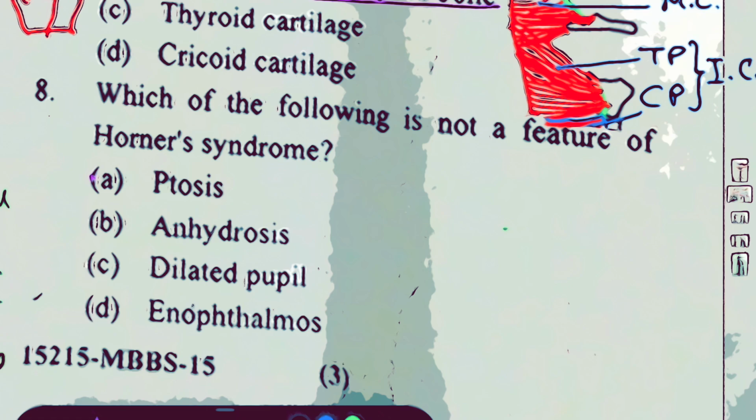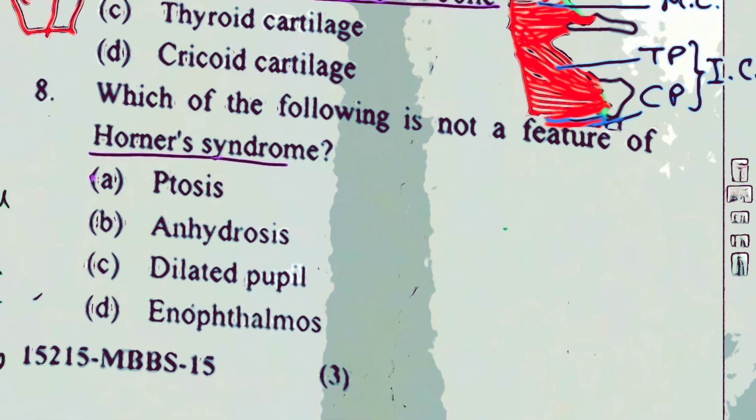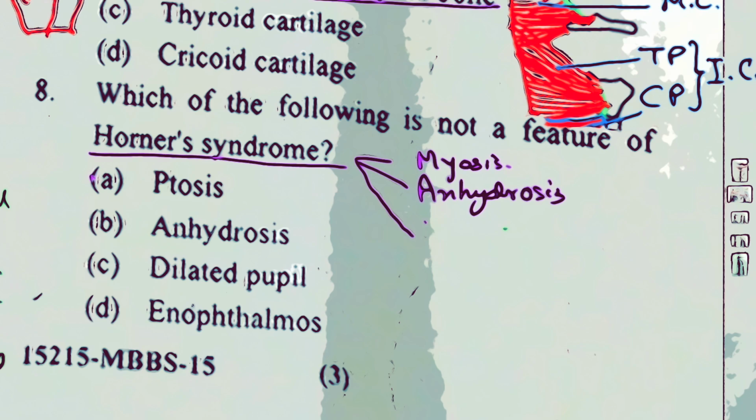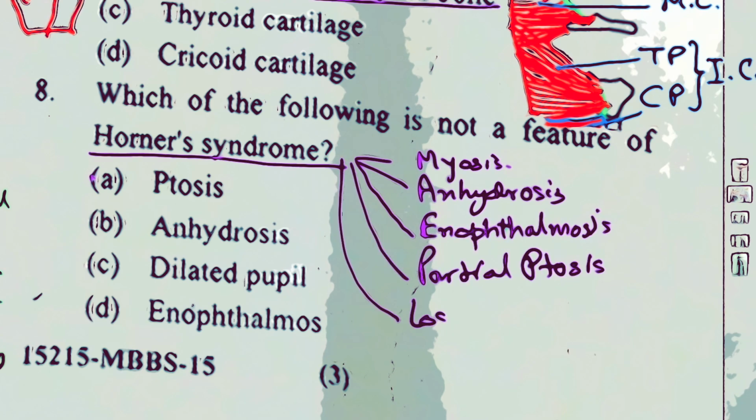That's called Klumpke's paralysis. So in Horner syndrome, all the sympathetic innervation to the structures in the orbit is lost. So what will be the symptoms of Horner syndrome? Remember the symptoms. One is miosis, anhidrosis, enophthalmos, partial ptosis, loss of ciliospinal reflex.